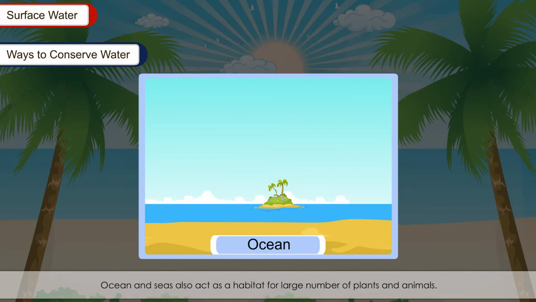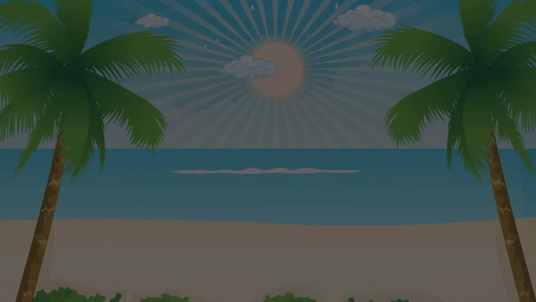Oceans and seas also act as a habitat for a large number of plants and animals. These play an important role in the water cycle on the earth. Monsoon rains throughout India are the result of clouds of water vapor produced in the Indian Ocean during the summer season.